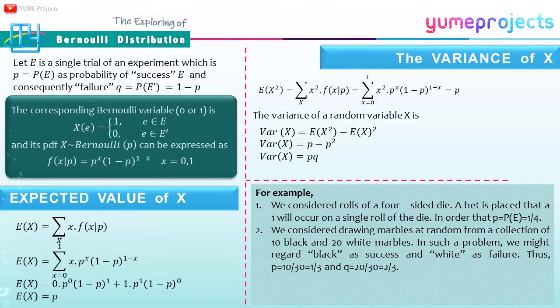In such a problem, we might regard black as success and white as failure. If obtaining a black marble is regarded as a success, then p = 1/3 and q = 2/3.